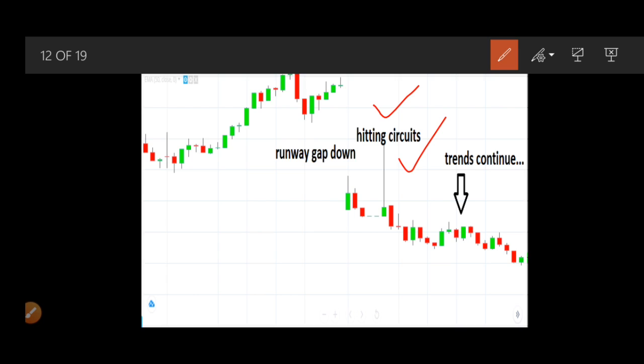So here the runaway gap up moves on the same trend after the formation of the gap away, right? So again the trend continues as per strategy. Again, let's move on to the next one.